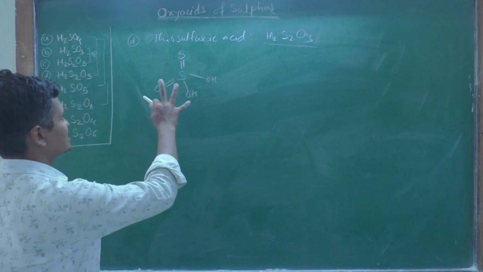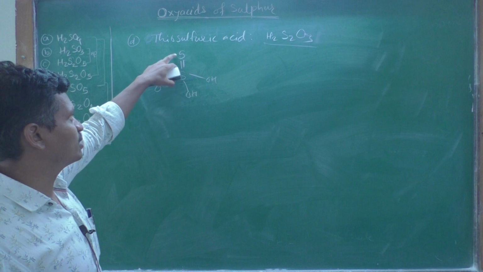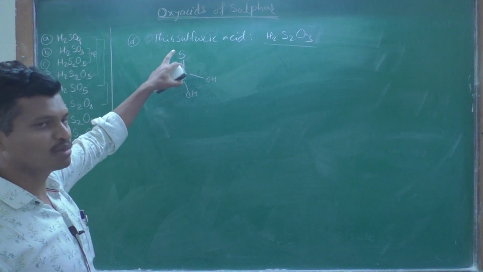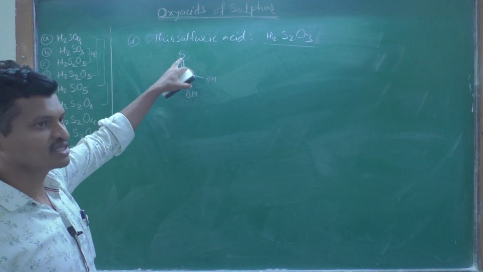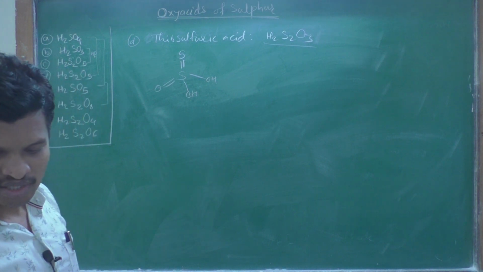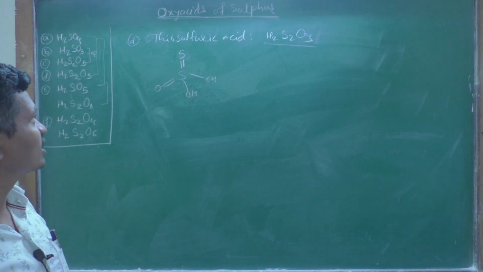This is the structure of thiosulfuric acid, replacing one oxygen atom which is doubly bonded to sulfur by a sulfur atom. This is called thiosulfuric acid.